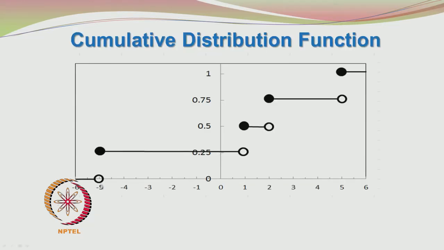So, up to minus 5 it is 0, at minus 5 it jumps to 0.25, it goes up to 1 and then takes another jump. There is a discontinuity here, it takes a value of 0.5, goes to 2, there is a discontinuity here, it takes a jump, it goes to 0.75 and then it goes all the way up to 5 where it takes another jump and reaches a value of 1, at which point it saturates.